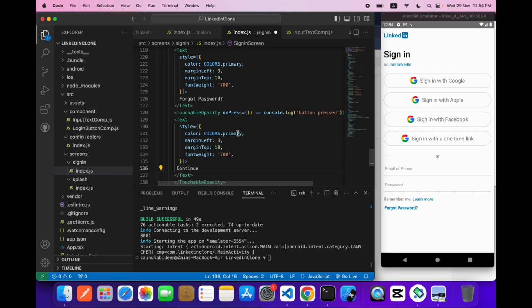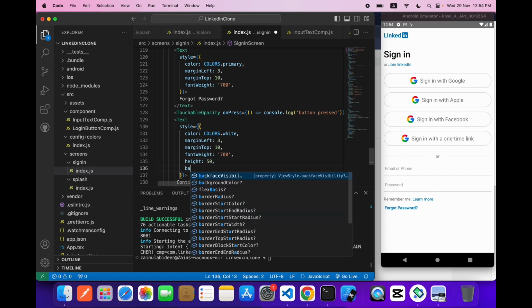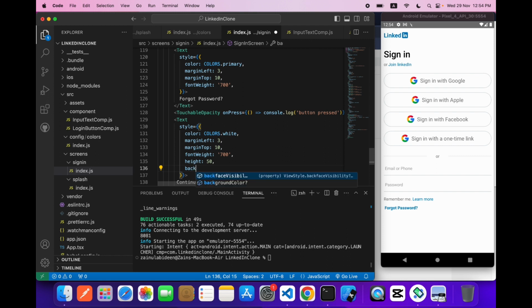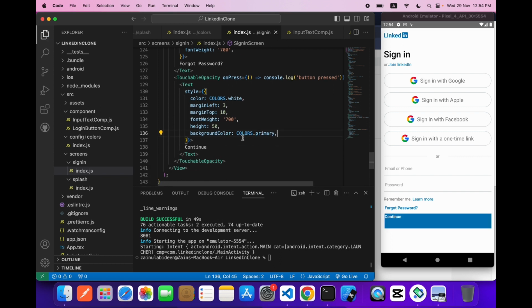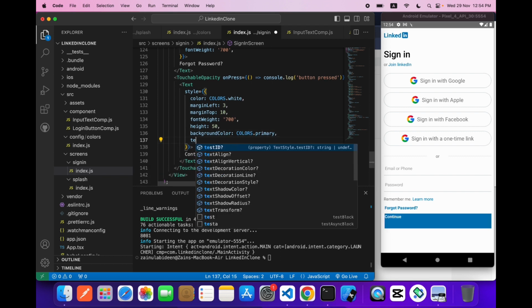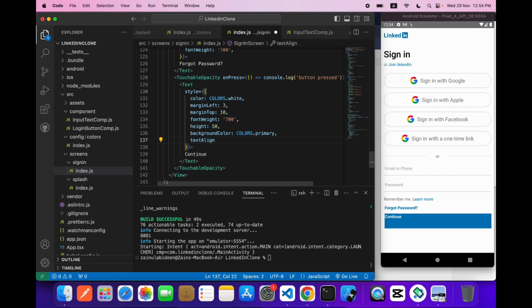The text will be white, and height will be 50, and background color will be colors.primary. And now text align center.